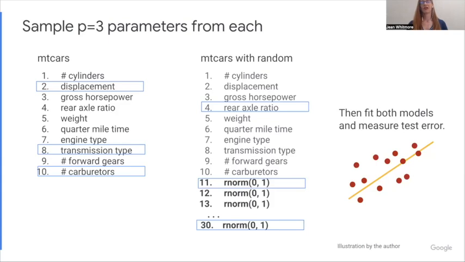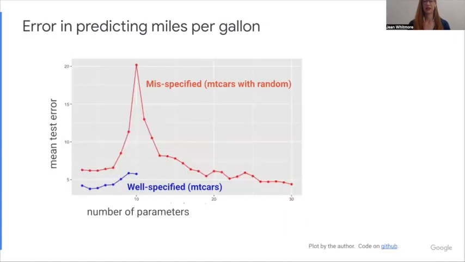Then to run a simulation, for example, for 3 parameters, I chose 3 parameters from the mtcars data set, fit a line, and then measured out-of-sample error. For the other data set, mtcars with random, I also chose 3 parameters, but here I had a high chance of getting the random ones. 2 out of 3 on average are going to be the random ones. It's still going to try to fit a model with 3 parameters and then predict out of sample. So it's pretty tough on mtcars with random until you get more parameters.